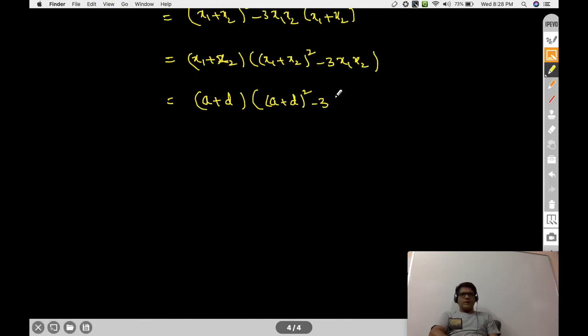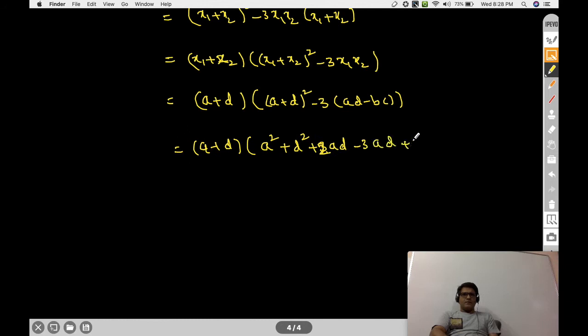So if you expand this, first expand inside the bracket: a square plus d square plus 2ad minus 3ad plus 3bc, which is equal to (a plus d) times (a square plus d square plus 2ad minus 3ad, that is minus ad, plus 3bc).